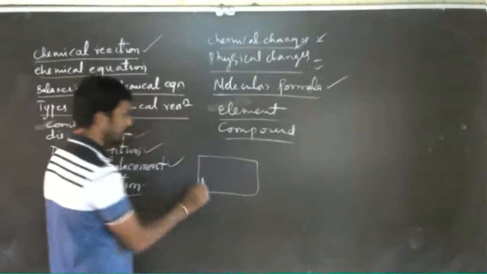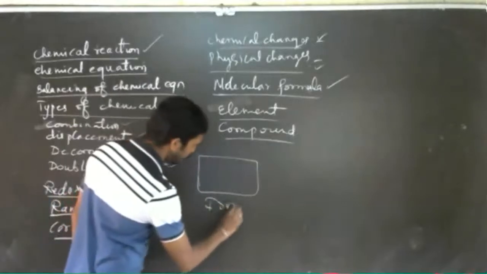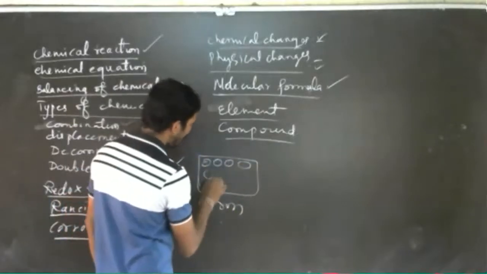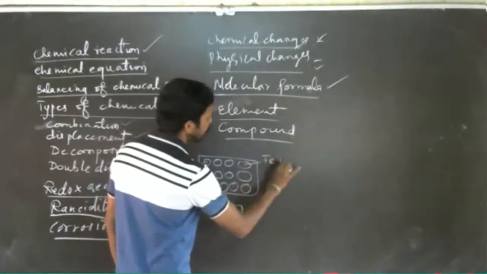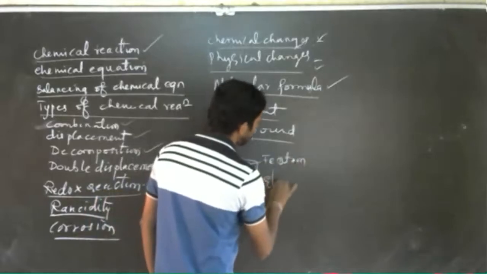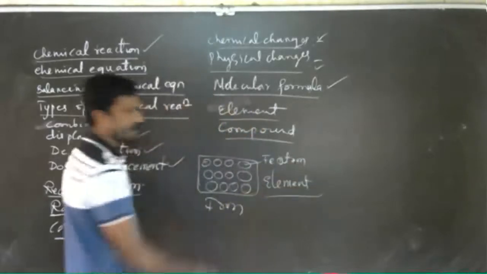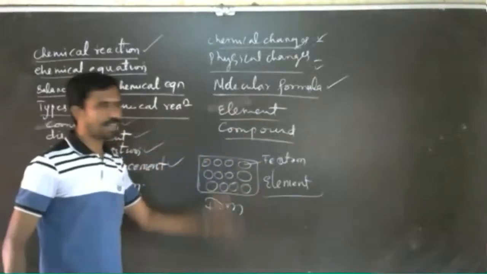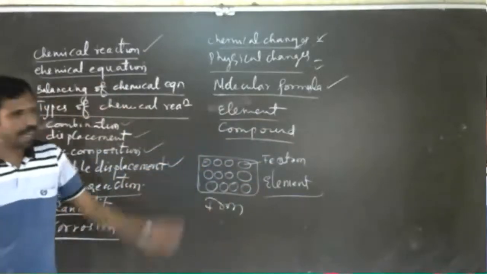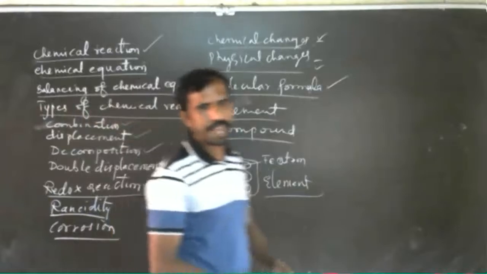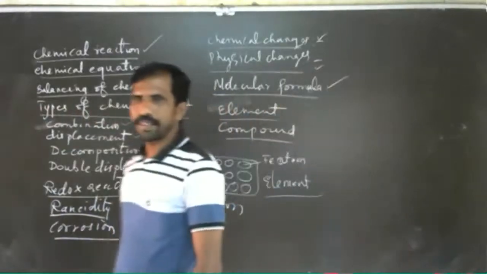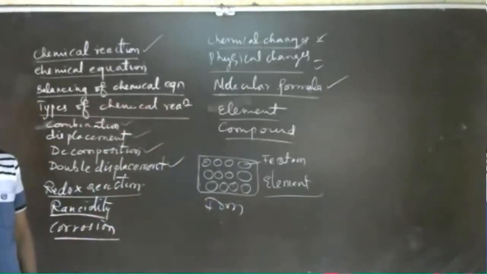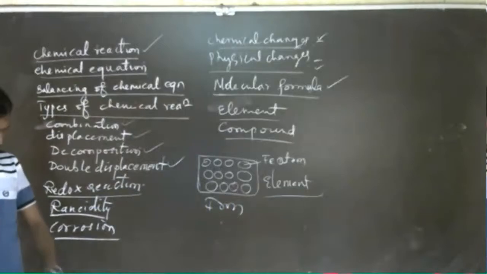Not only elements, even compounds are pure substances, Ruchita. Elements are pure substances made up of the same kind of atoms. If you take a piece of iron, the whole piece is made up of iron atoms. So we call it an element. An element is a pure substance made up of the same kind of atoms, and it can take part in a chemical reaction.